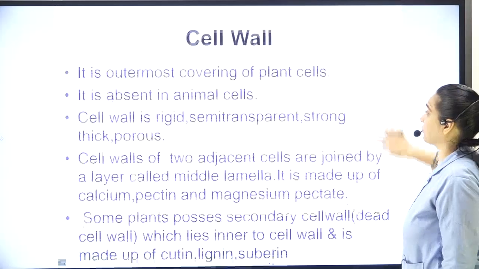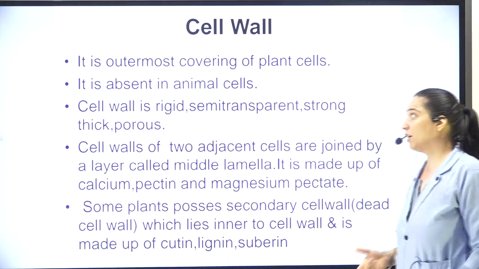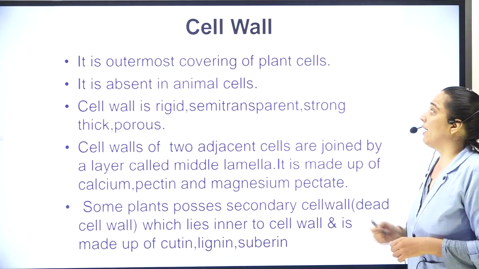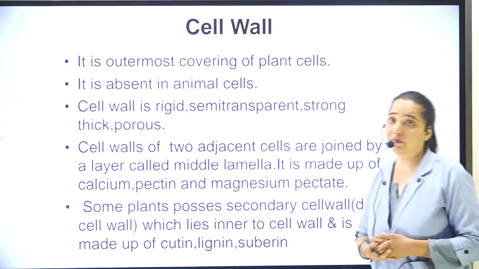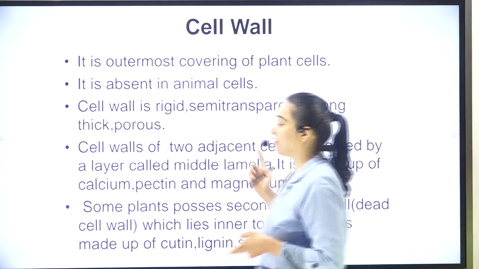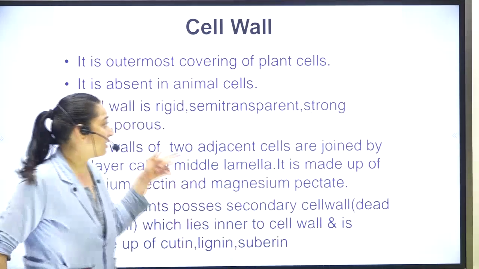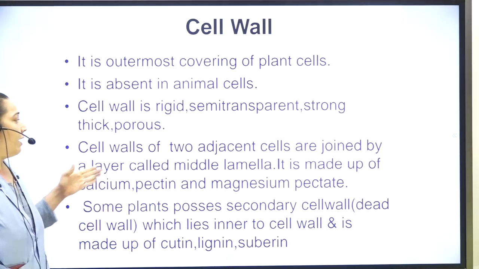Cell wall. If we talk about cell wall, then here are important points about the cell wall. It is the outermost covering of all the plant cells, and it is absent in animal cells. How is it? It is rigid, semi-transparent, thick. It is strong, thick, and porous.